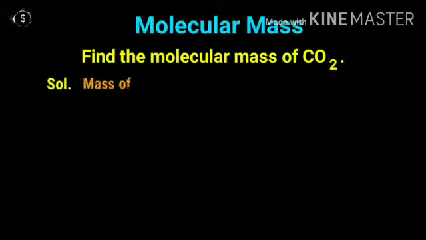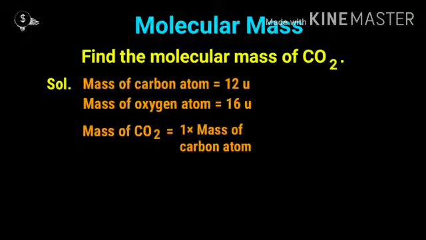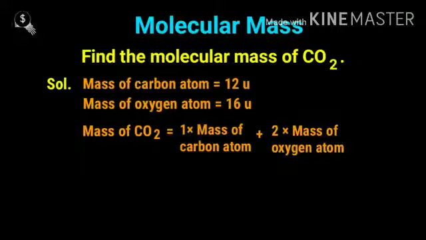And what is the atomic mass of carbon? The atomic mass of carbon is 12U. And what is the atomic mass of oxygen? The atomic mass of oxygen is 16U. So what will be the molecular mass of carbon dioxide? It will be the atomic mass of carbon plus 2 into the atomic mass of oxygen. So it will be 1 into the mass of a carbon atom plus 2 into the mass of an oxygen atom.